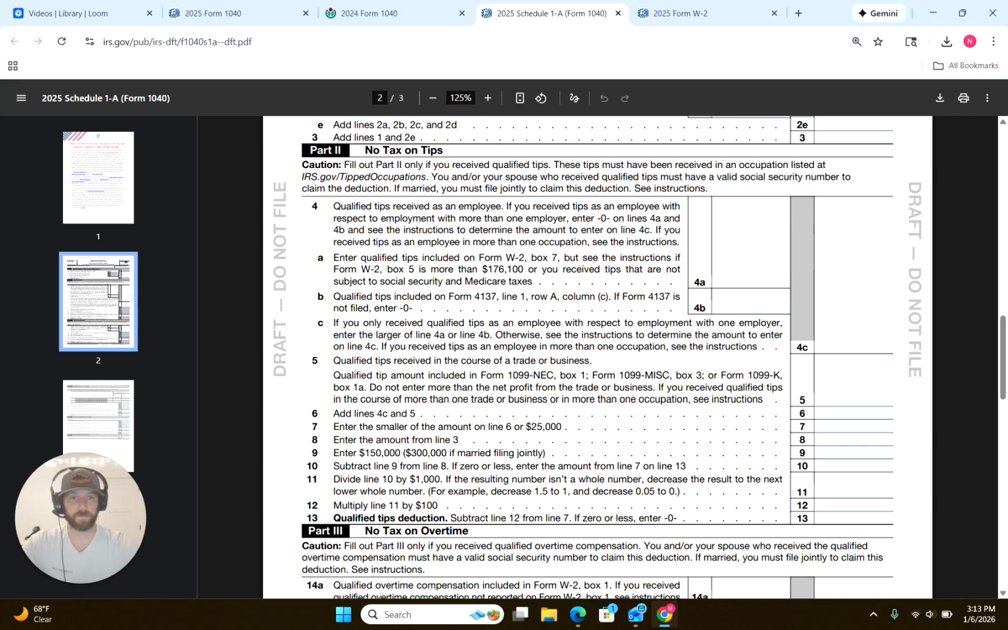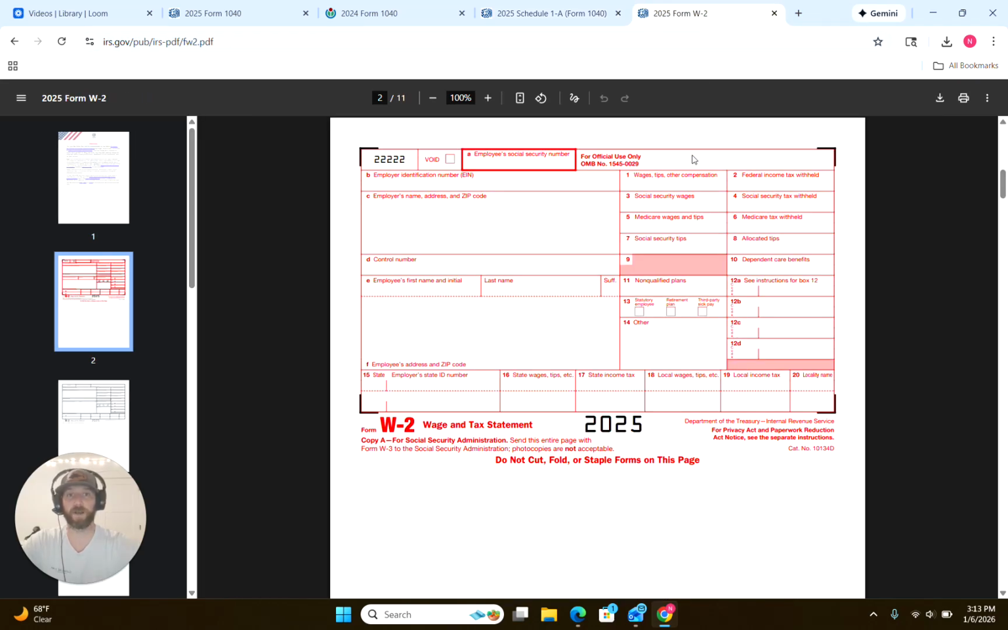So right here, you're going to enter the tips that are included in your wages, right? So you could read this as qualified tips received as an employee. So that's going to be box one of your W-2. So this is a blank W-2 right here. And as you can see, the main place that we're going to get this information to deduct your tips is right here, Social Security tips. So those are included in your wages.